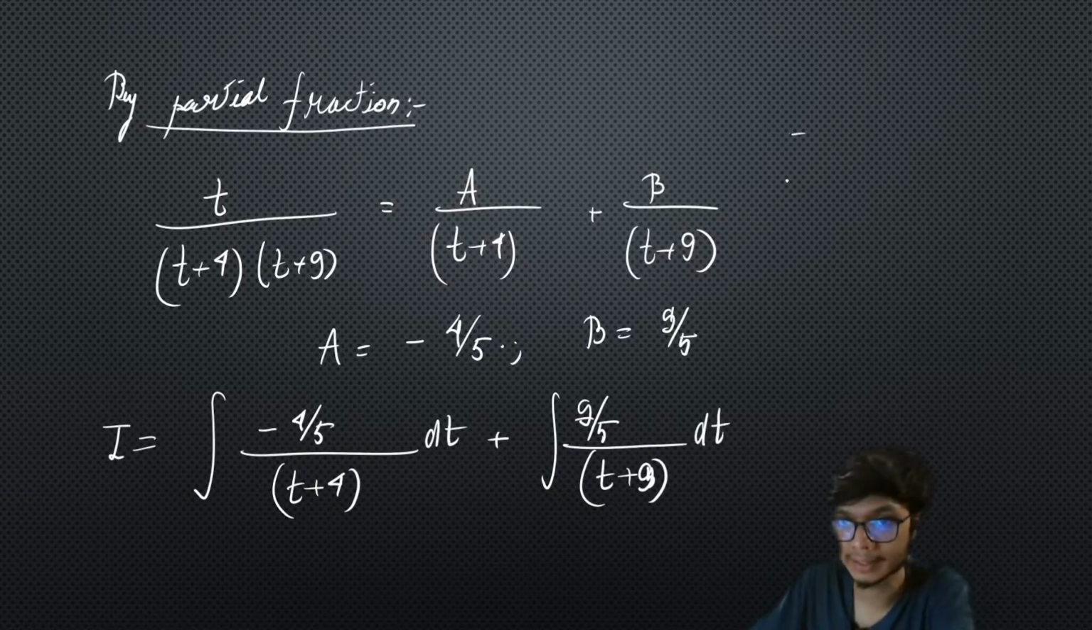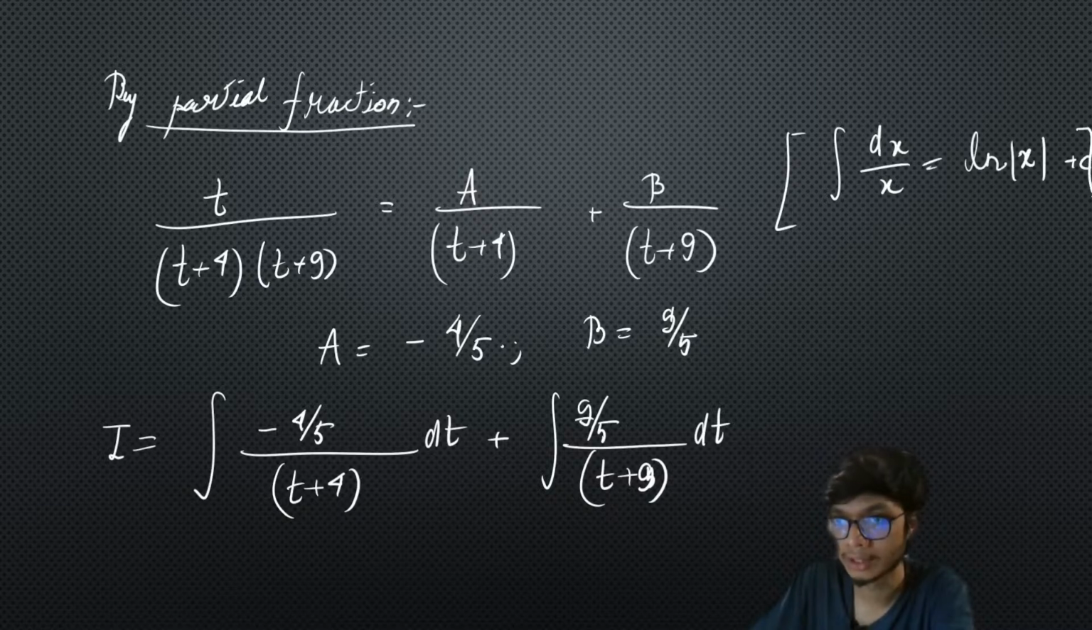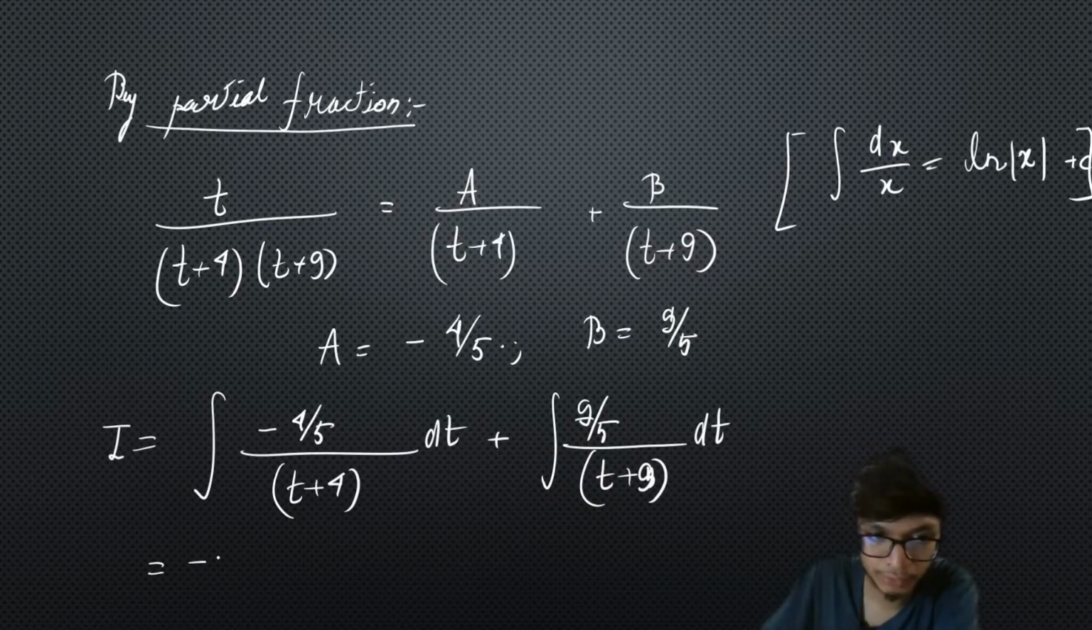Now you know that the integral of dx upon x is equal to natural log of mod x plus c, right? If you remember this formula, you can substitute back into this equation. So we basically get minus 4 upon 5 natural log of... just a second, did I make any mistake over here?